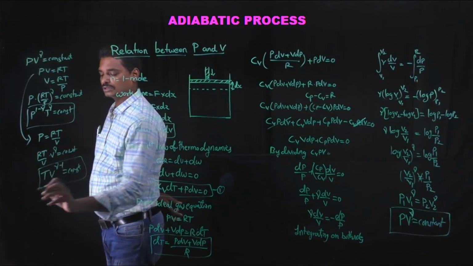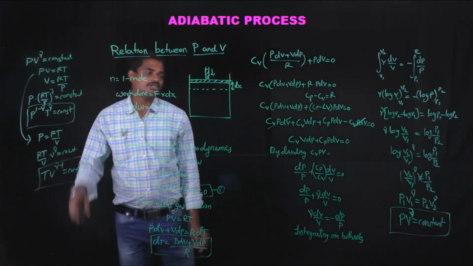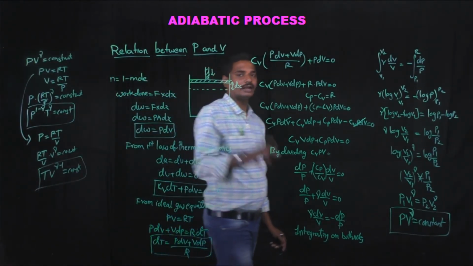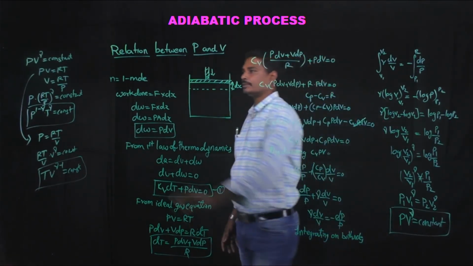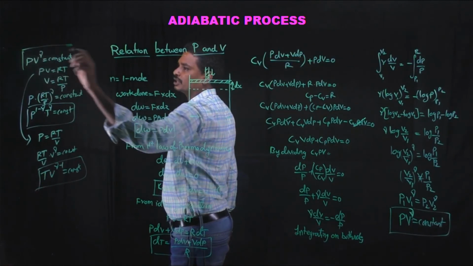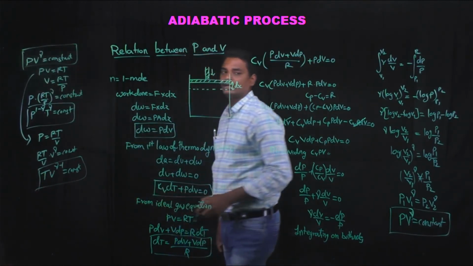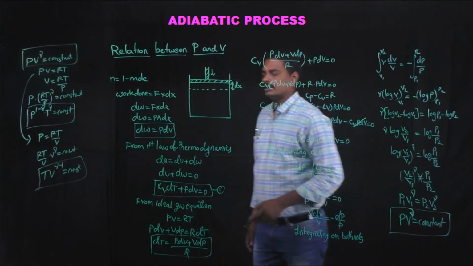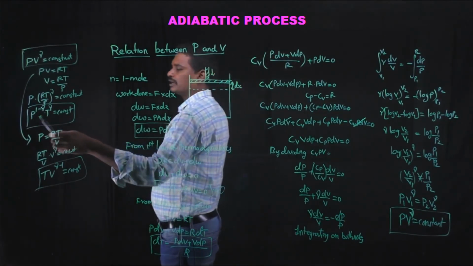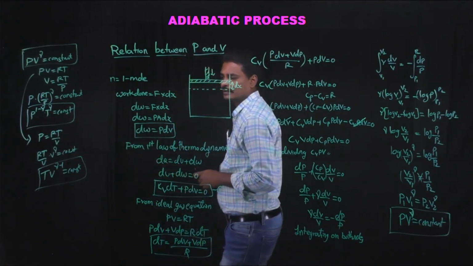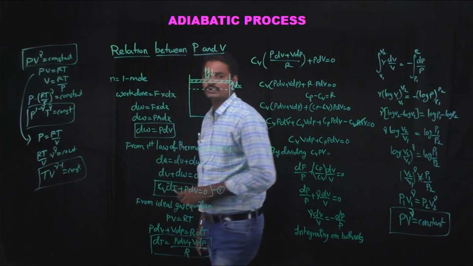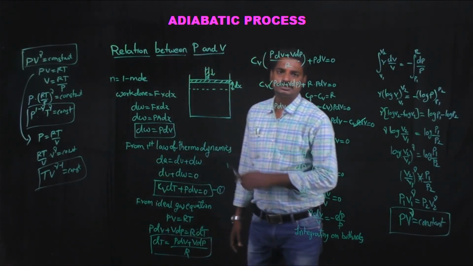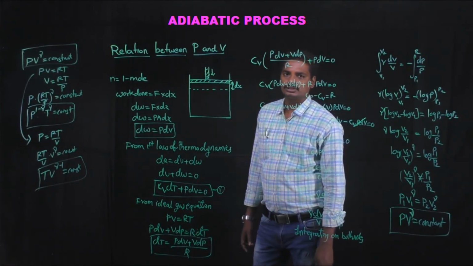So this is the relation between pressure, volume and temperature in an adiabatic process. In an adiabatic process, the relation between pressure and volume is pV power gamma is constant, and between pressure and temperature it is p power 1 minus gamma, T power gamma is constant, or in terms of temperature and volume it is TV power gamma minus 1 is constant, where gamma is called the adiabatic constant, Cp by Cv.